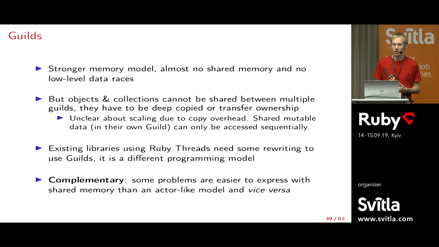So for guilds in general, I think one of the main advantages is that they have a stronger memory model than the current Ruby 2. It means that we don't have low-level data races, and I will show an example later, because of how it's structured. But then the big disadvantage is when you have an object or a collection and you want to pass it between multiple guilds, well, you either have to copy it or you have to transfer ownership. And actually, transferring ownership is just a lightweight copy, so it's not much better. So the question for me is, this has some cost to copy or to transfer ownership, and it's unclear how this is going to scale.